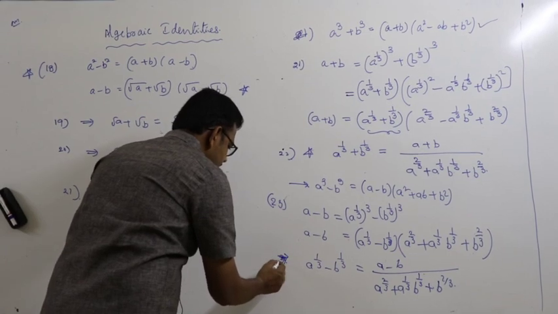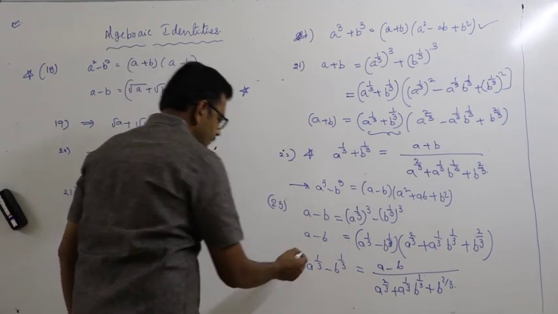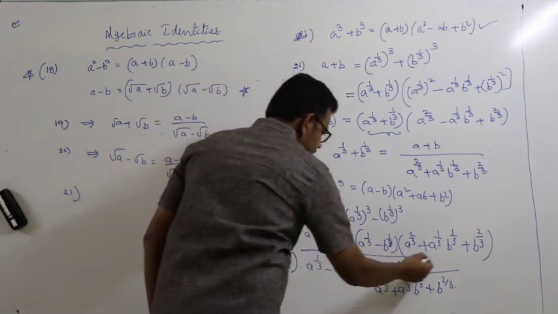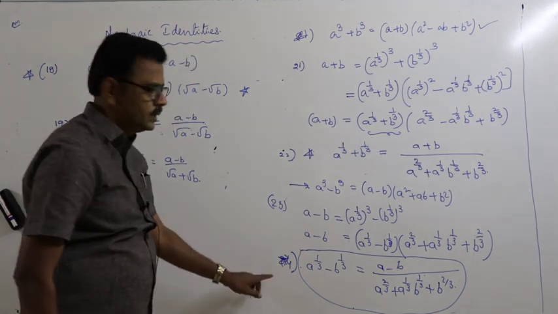So this is the 24th. Note down these points.